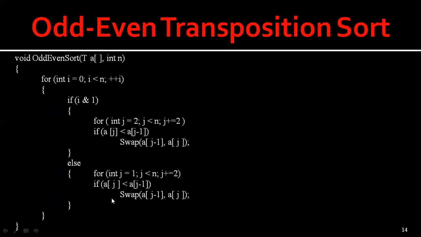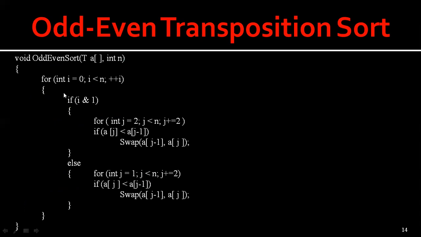So if you write a program for that, here for odd even sort, for int I equal to 0, I less than n, I plus plus. If I and 1 is 1, the condition will go here, else it will go here.